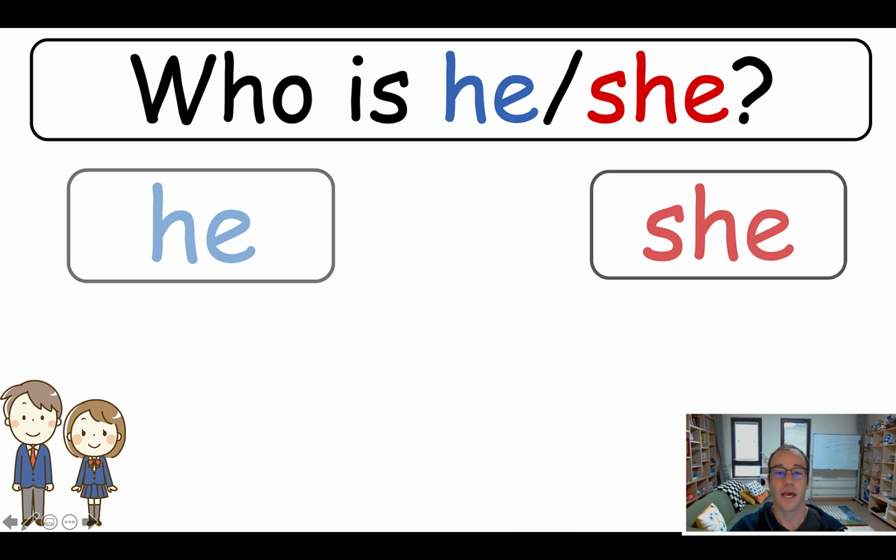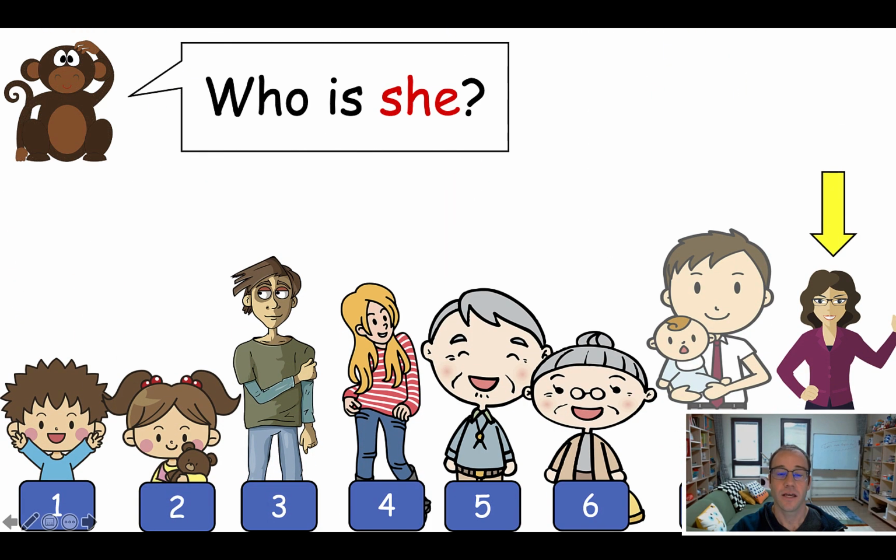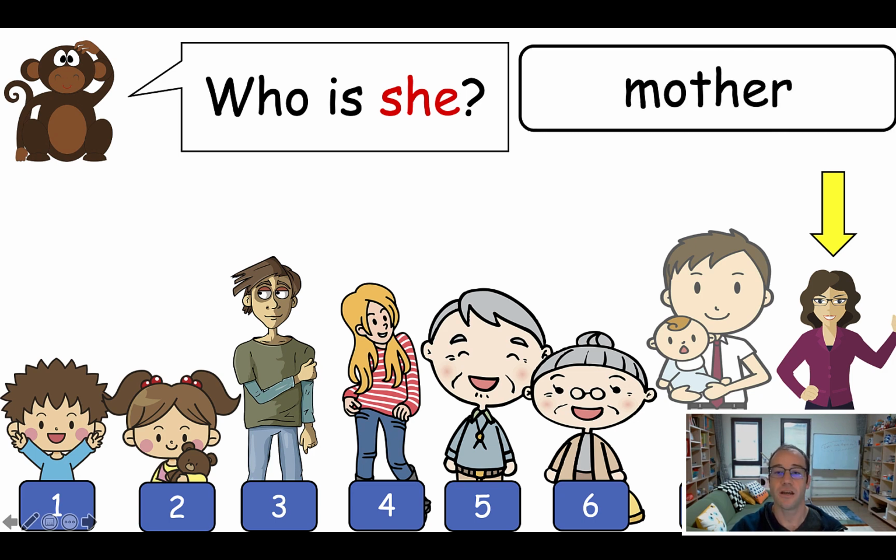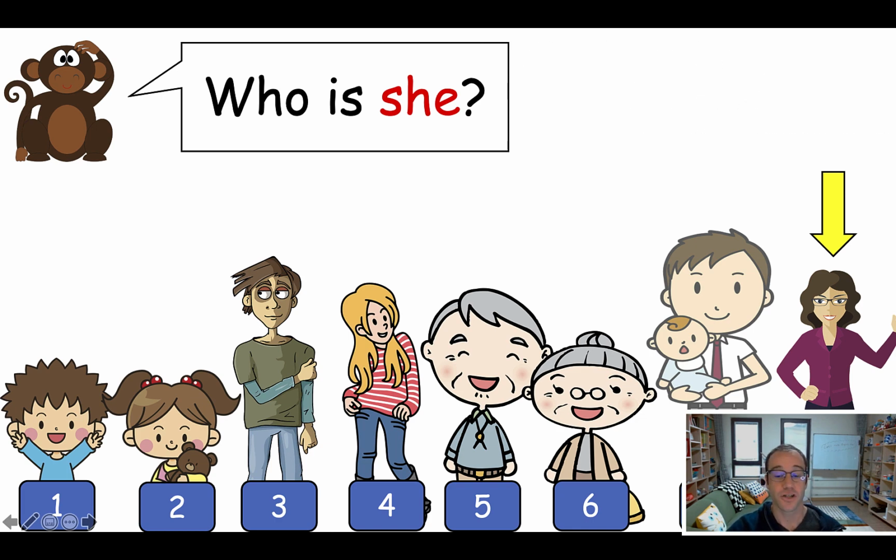Okay, and then move on here. And again, we're kind of just doing the same thing again, but just really beating it into them. So who is she? Mother. She is my mother. Okay, and now I'm hiding that part of the sentence, so they should see if they can do it, right? Who is she? She is my mother.